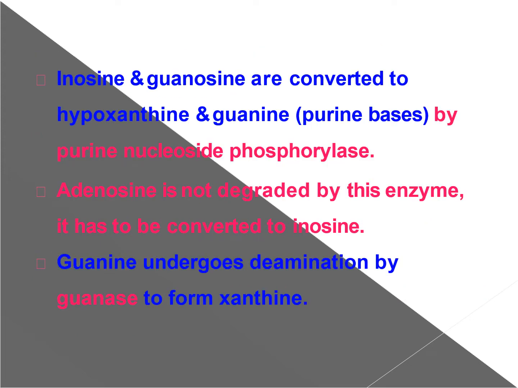Inosine and guanosine are converted to the purine bases hypoxanthine and guanine by purine nucleoside phosphorylase. Adenosine is not degraded by this enzyme. It has to be converted to inosine. Guanine undergoes deamination by guanase to form xanthine.